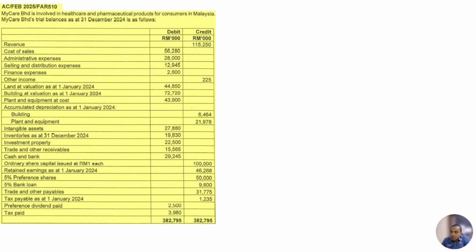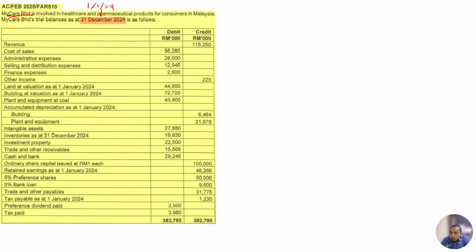First thing first, the question will give you the trial balance. In this question, it is focused on the company named Cr, and the trial balance is given as at 31st December 2024. The year end is 31st December 2024, so the accounting period starts on 1st of January 2024. Within this period, we are going to do the financial statement.